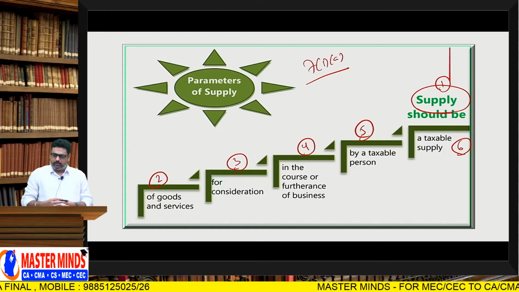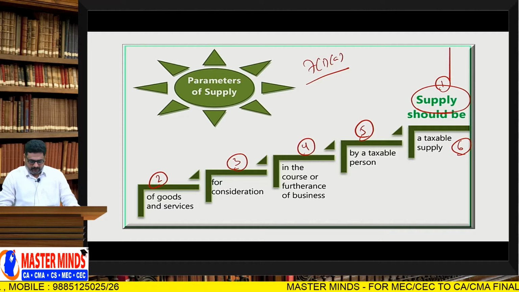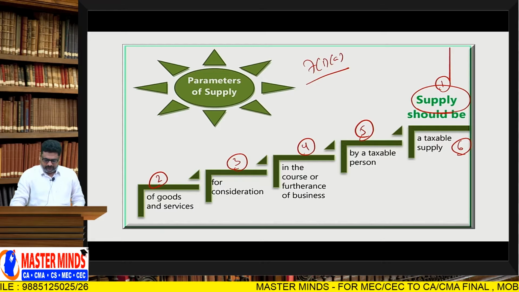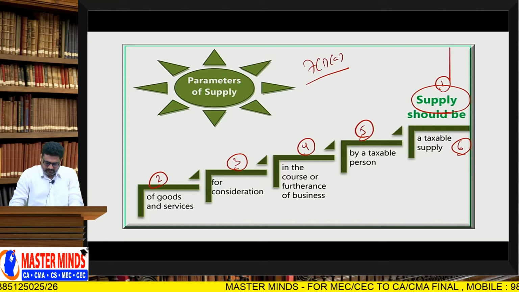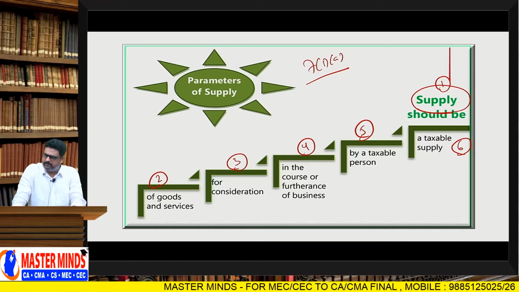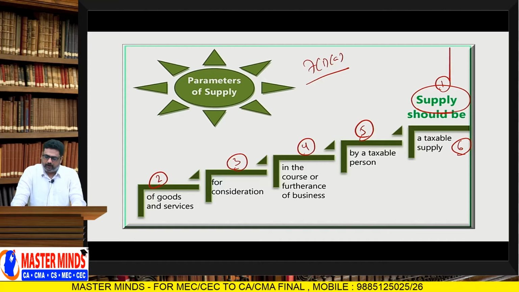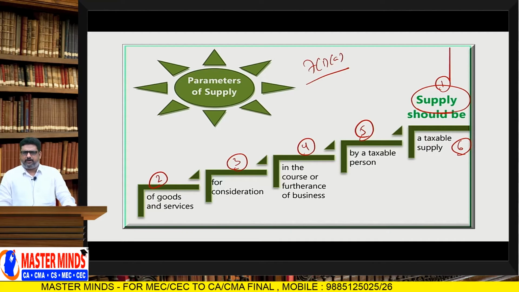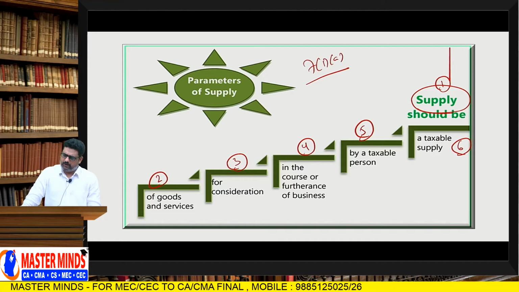Supply includes 8 forms: sale, transfer, barter, exchange, lease, license, rentals, disposal. These are the 8 forms of supply that are there in section 7 subsection 1 clause A.